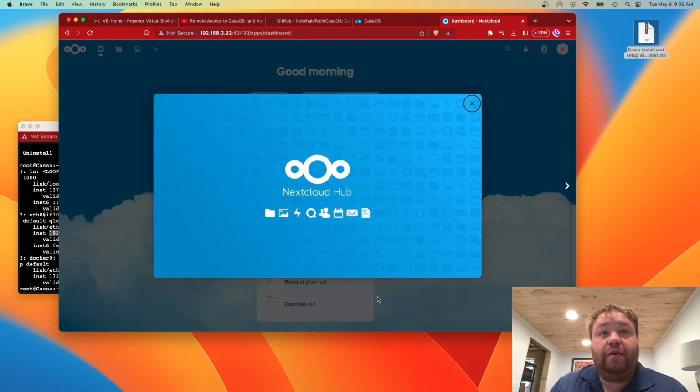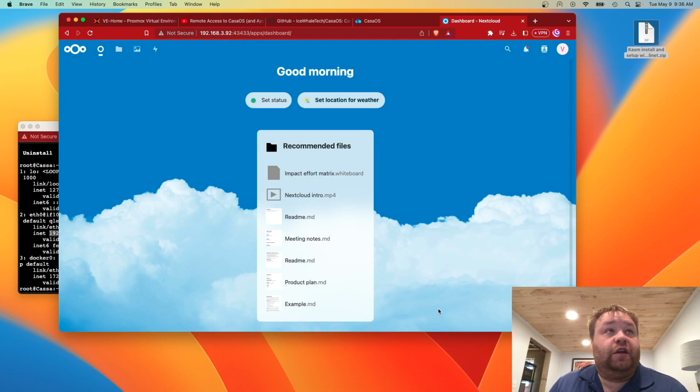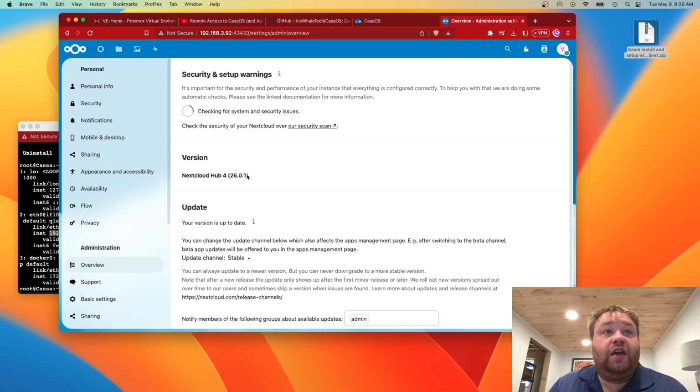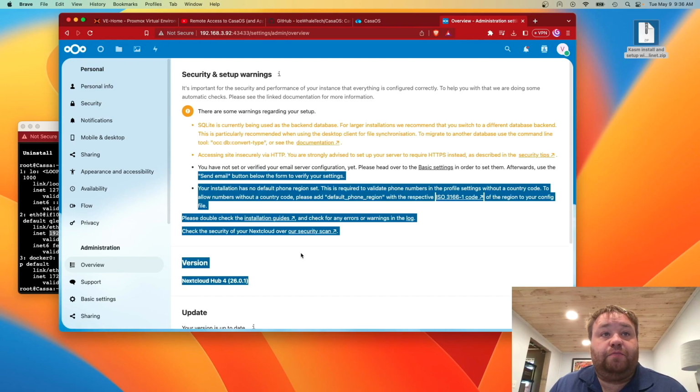And you may remember this. This is the welcome screen to Nextcloud. Let's first go ahead and go to administration settings, and we see that we're on 26.01.